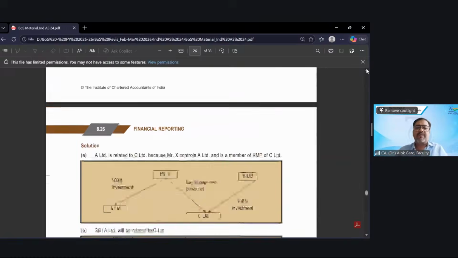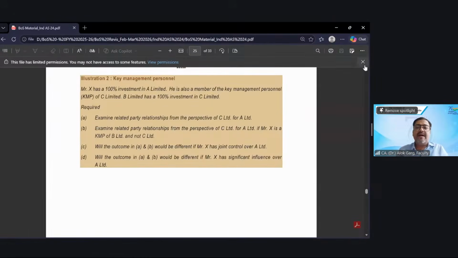Okay. What is the second question? Examine related party relationship from the perspective of C Limited for A Limited if Mr. X is a KMP of B and not C. So you need to examine the relationship from C Limited for A Limited, right?